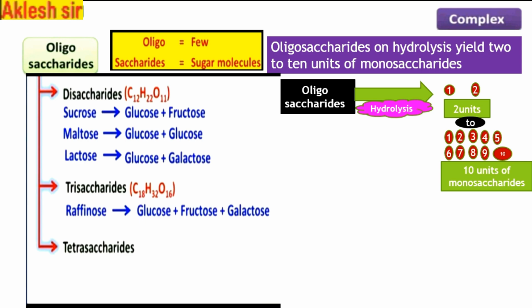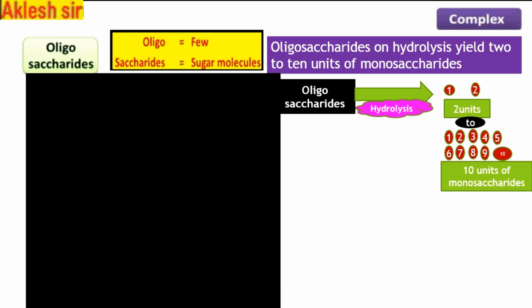Similarly, there is one more division called tetrasaccharides. What are tetrasaccharides? As the name suggests, these are compounds which on hydrolysis give 4 monomers or 4 sugar units. They have a general formula of C24H42O21. An example is stachyose, which comprises glucose, fructose, and 2 molecules of galactose.